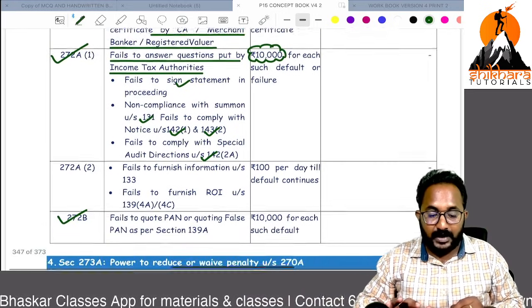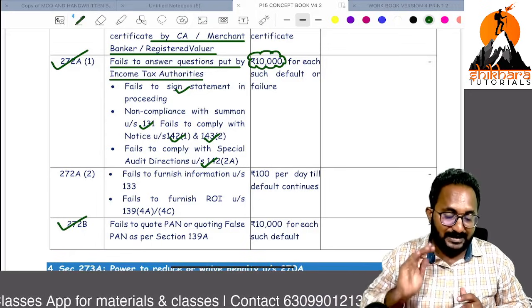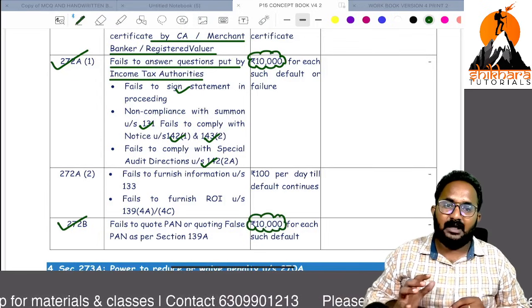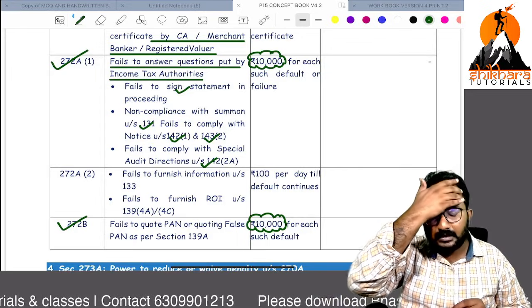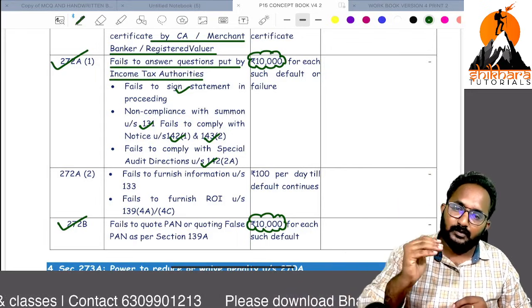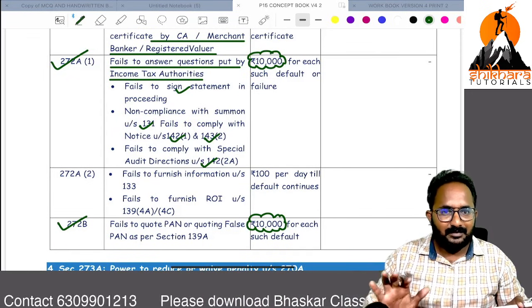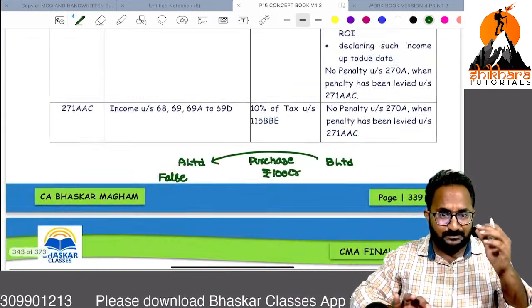Next, if you fail to quote the PAN number, or fail to apply for the PAN number, in each and every default, I have to quote the PAN number in many cases. In every case, if you have not quoted it, every default is 10,000. So these are the penalties. Enough? Yes, enough. Quickly I will revise within 2 minutes.